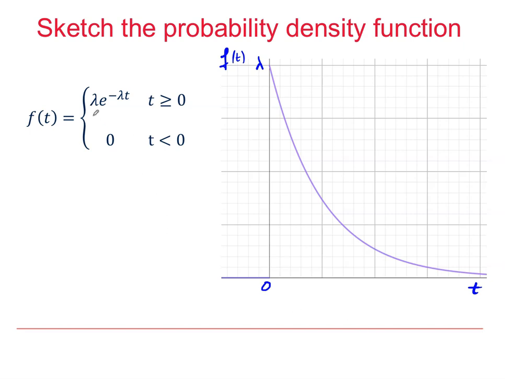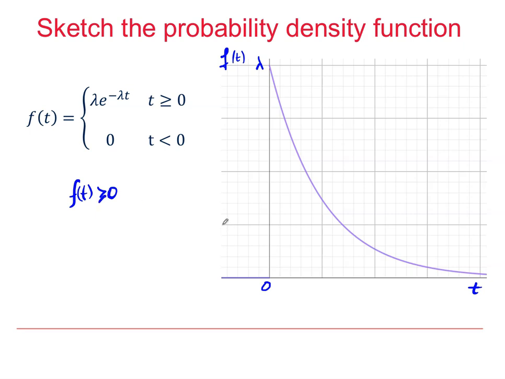Now, for t less than 0, we've got f of t equals 0, and for t greater than 0, we've got this function, which is asymptotic and therefore always greater than 0. We do meet that condition, that f of t is always greater than 0. Okay, so we're definitely meeting that condition, greater than or equal to 0.